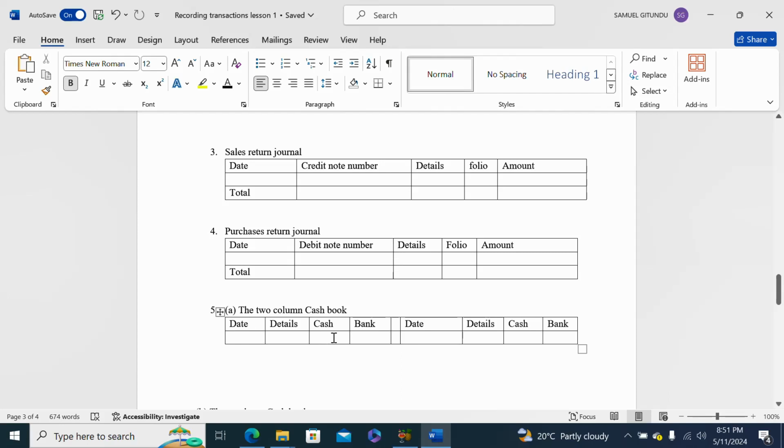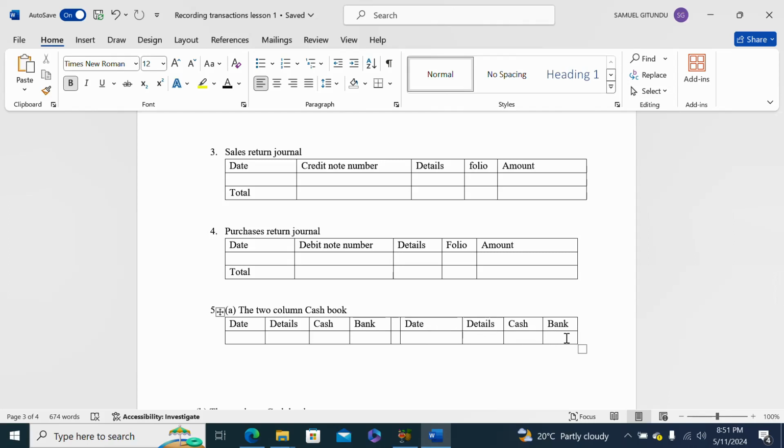Then if cash was received through the bank or there was a check which was received, you indicate the date, the details, and then the amount which was received. So this side is for the amount received by the business. Then this side is for the amount which is paid by the business.